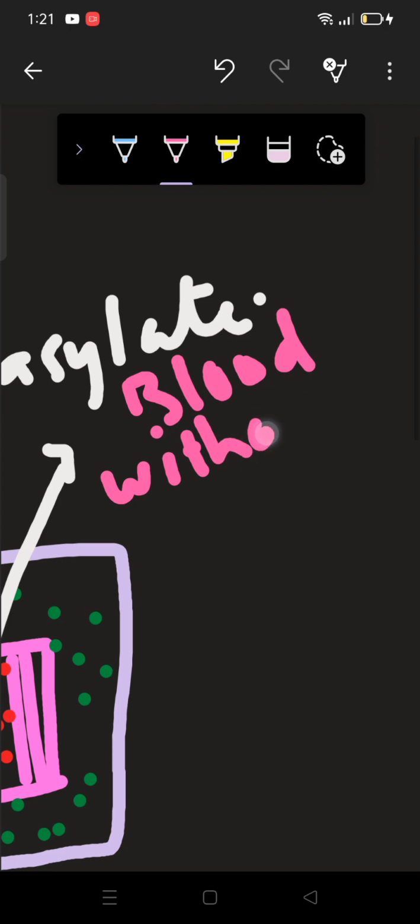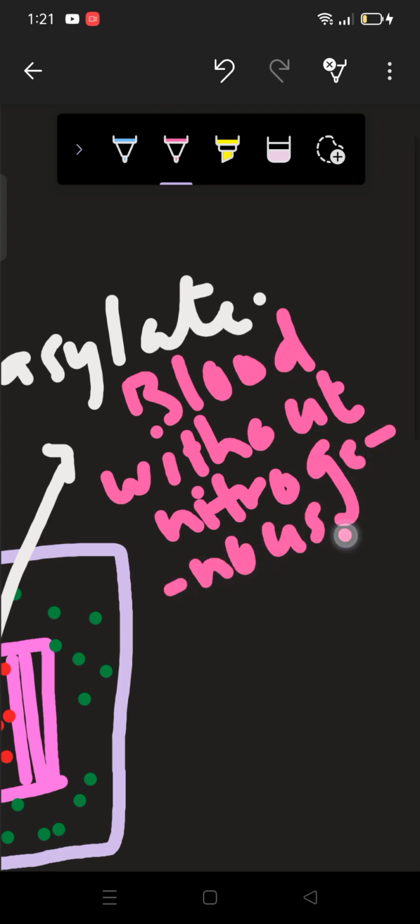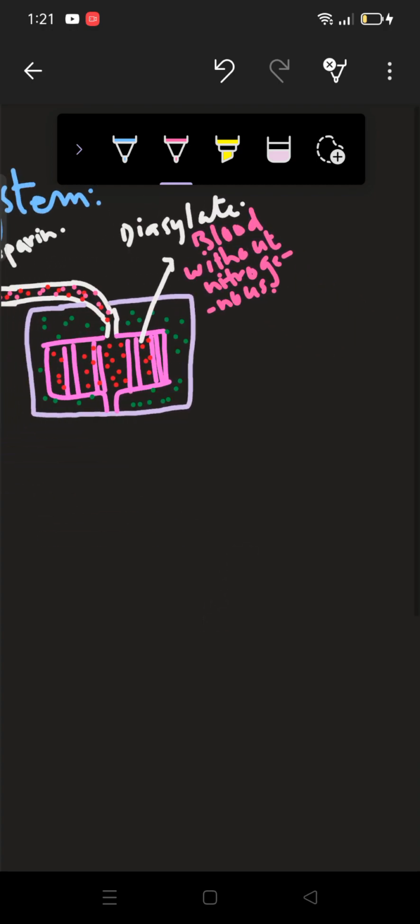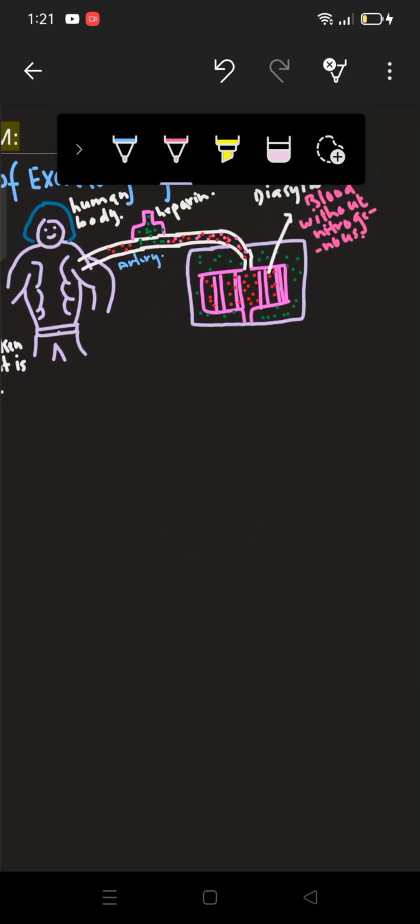So it is exactly the same as blood, except it has no nitrogenous waste. If we have a question, what is not present in dialysate?